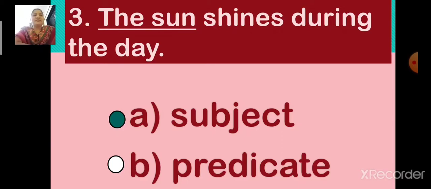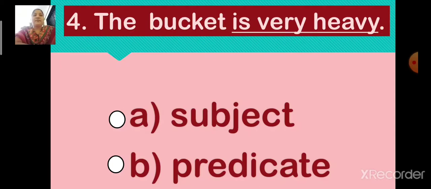Now next. Number 4. The bucket is very heavy. I repeat, the bucket is very heavy. Now in this sentence, the underlined part is very heavy. Now children, identify which is the correct option. Tell me whether the underlined part is very heavy is subject or predicate.